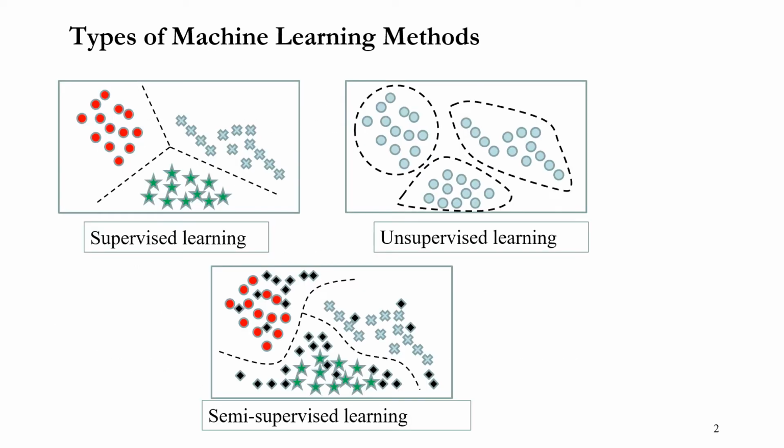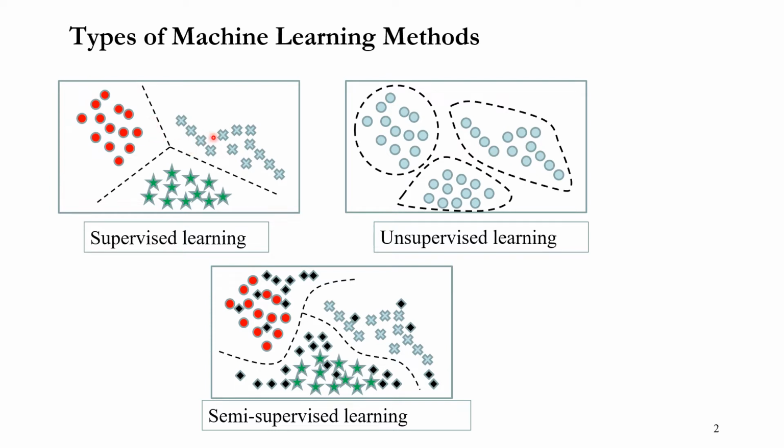This picture shows the concept of three different machine learning methods. The first one here is supervised learning. In supervised learning, as you can see, every data has a class value label. Every data here has a class value, let's say it's a red dot.